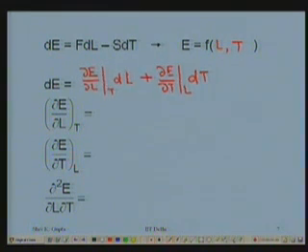If I compare this expression with the earlier expression, I get delta E delta L at constant temperature is F, and when I compare the second term, delta E delta T at constant length is equal to minus S.